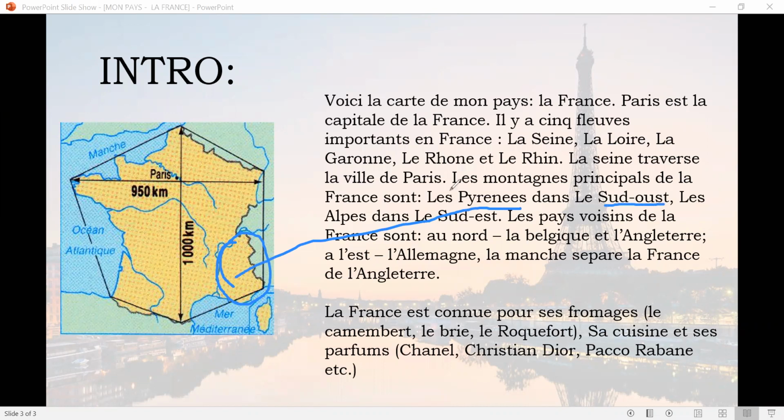The next thing to discuss is about the Alps, which is in the southeast. So southeast means over this area, and over here we can see the Pyrenees. Sometimes I say it wrong: this was the Alps, I meant to say that, and over here it is the Pyrenees. I'm writing P over here for reference. So these are the mountains that are located in France, and these are the two main mountains that we